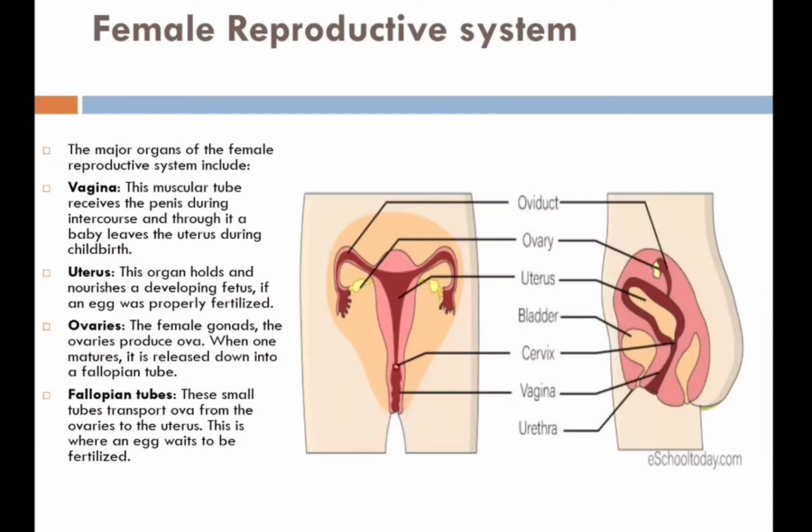Another organ, the clitoris, extends both inside and outside the body. The external area surrounding the vagina is the vulva. So these are other body parts, the clitoris as well as the vulva.